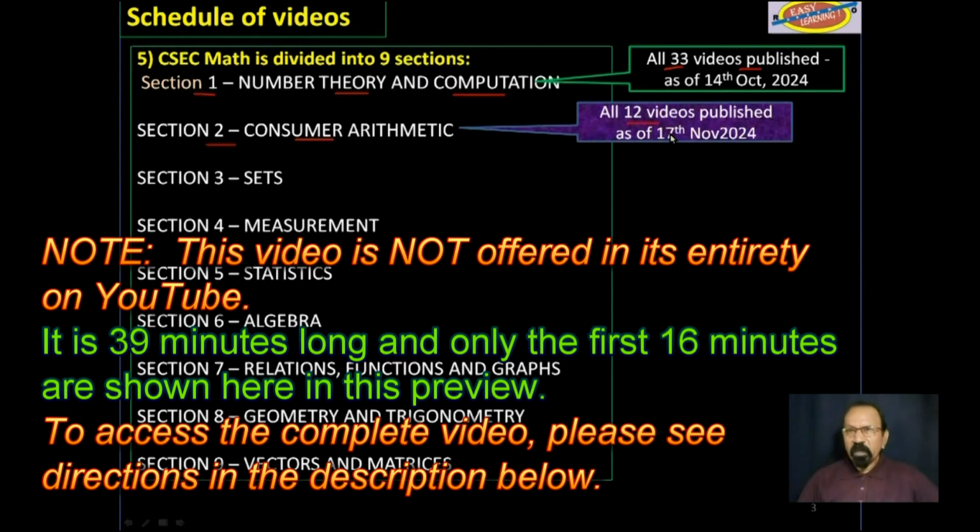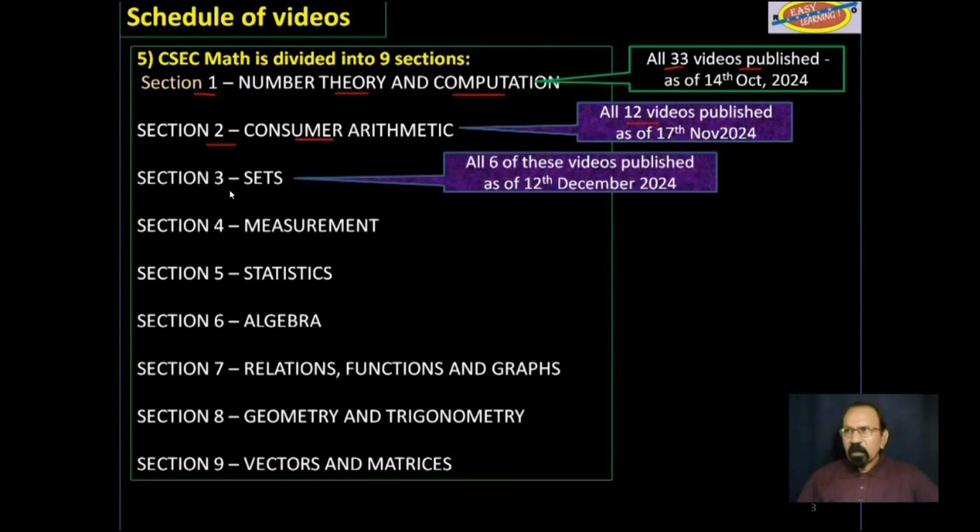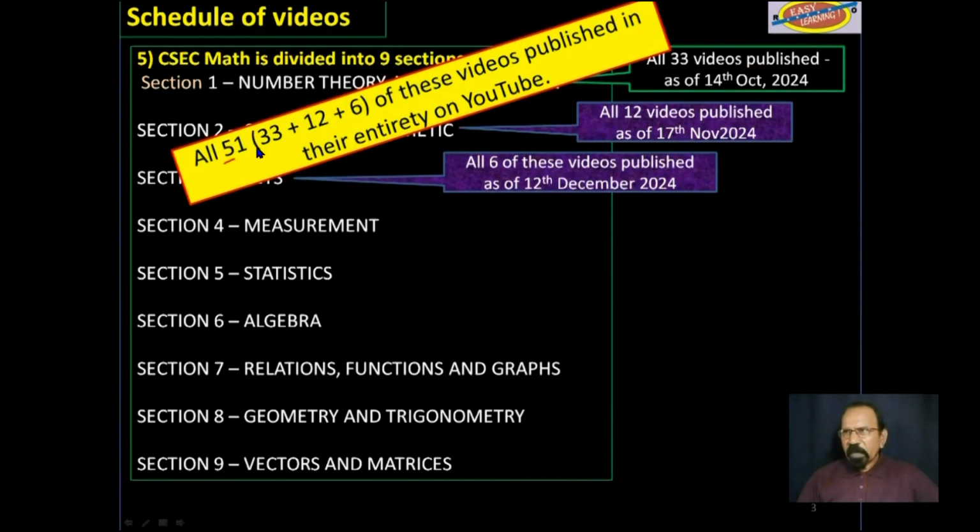Section 3, sets: all 6 have been published. So that's a total of 51 videos from sections 1, 2, and 3 published in their entirety on YouTube. Please make good use of them.